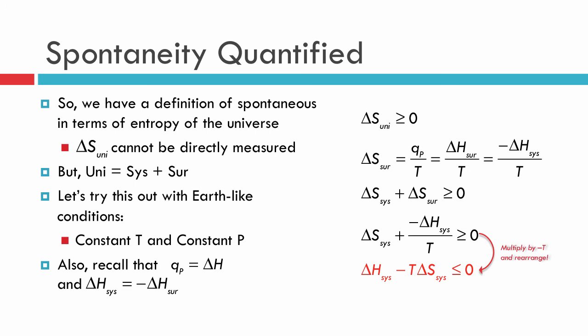So what we've just found is, if I calculate delta H minus T delta S, and I have those values from some experiments or somehow I've calculated them, and it is negative, then my process will be spontaneous. If it's equal to 0, then I'm at equilibrium. However, if I do this and I get a positive number, oh boy, what does that mean? Well, it means that the process is spontaneous, but in the opposite direction that I've written it down. That's right, in the opposite direction of what I've written down.